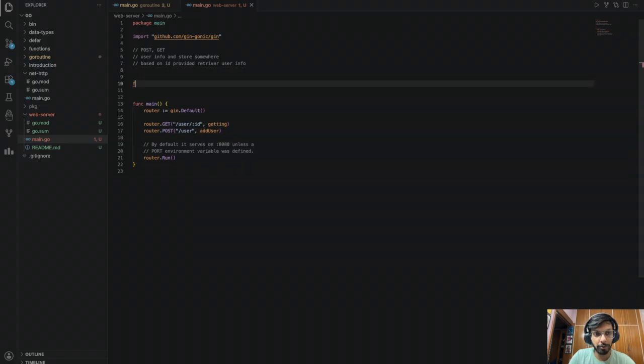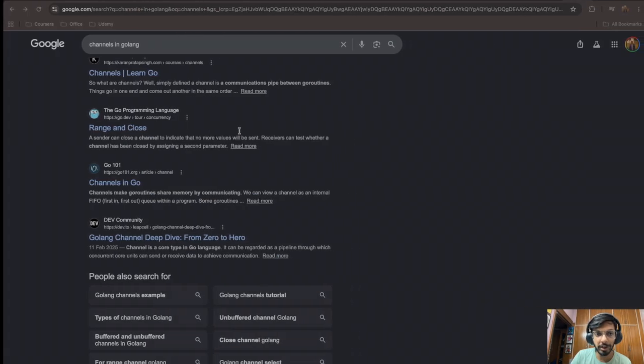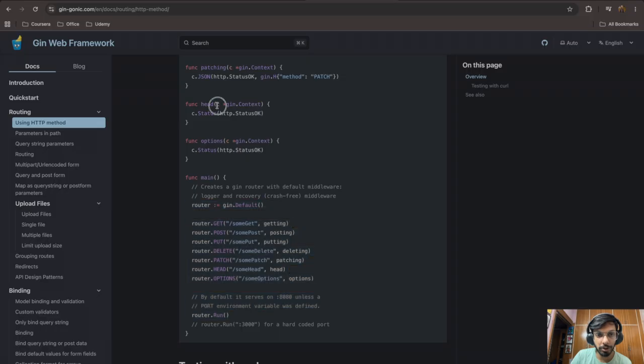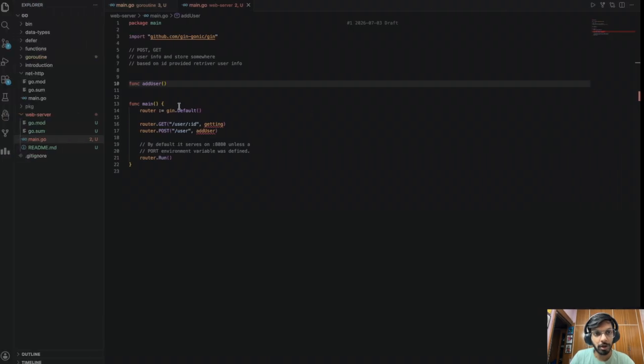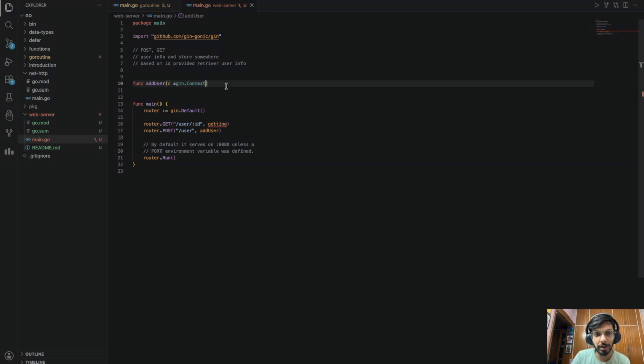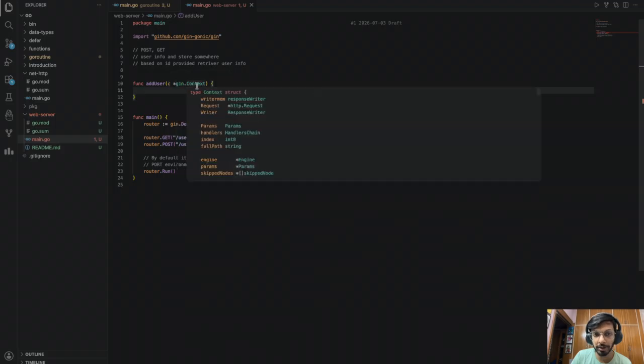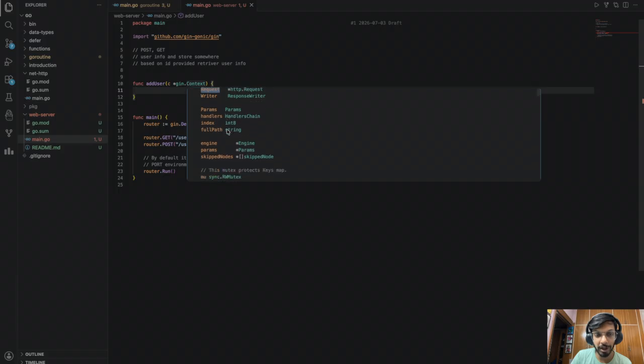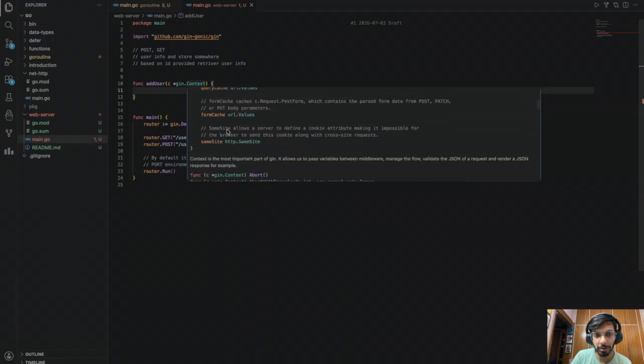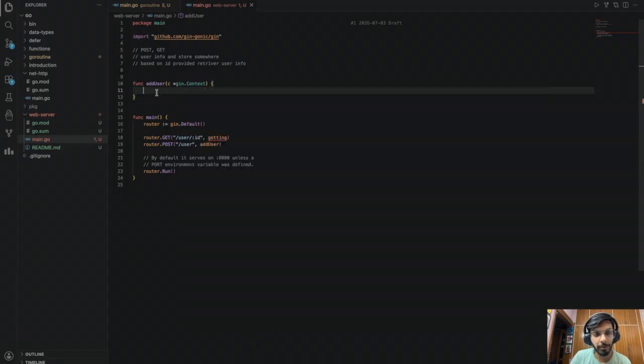is gonna have some information that it's gonna contain. So let's add user. One thing to note when you're defining methods, it has something known as gin.Context, which basically contains all the information about all the information that is coming in. So let's use that. So this C contains everything that the gin.Context holds. So it contains the request, the writer, params, handler. There's a long list. You can read a little about it.